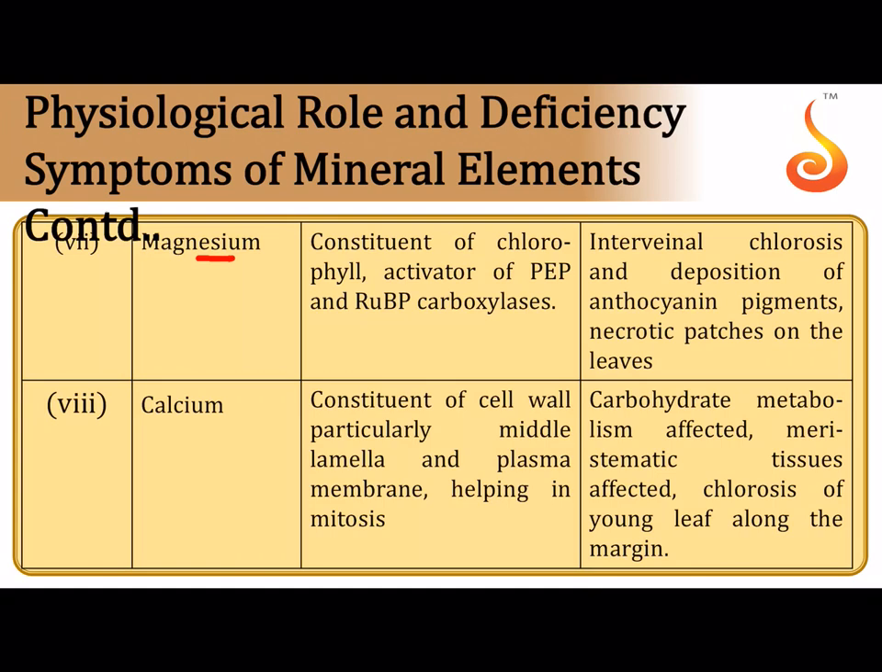Magnesium. Now magnesium is absorbed as the Mg2+ ion. A very important part of magnesium is that it is a coenzyme for enzymes involved in respiration and photosynthesis. Especially, it acts as an activator of important enzymes involved in carbon dioxide fixation, like phosphoenol pyruvate carboxylase, that is PEPcase, and ribulose bisphosphate carboxylase oxygenase, which is called the Rubisco enzyme.